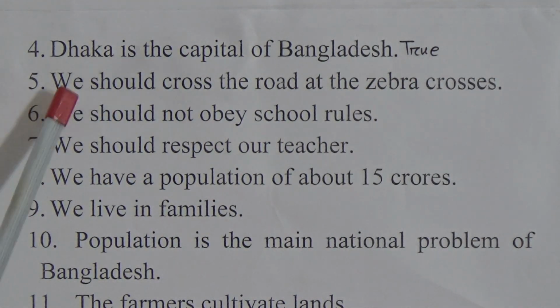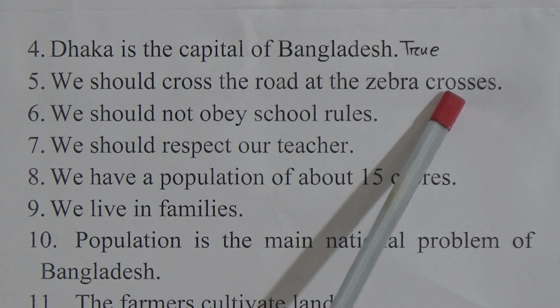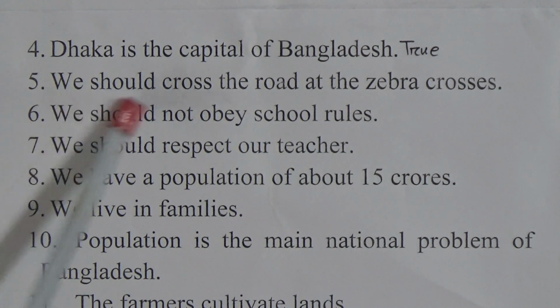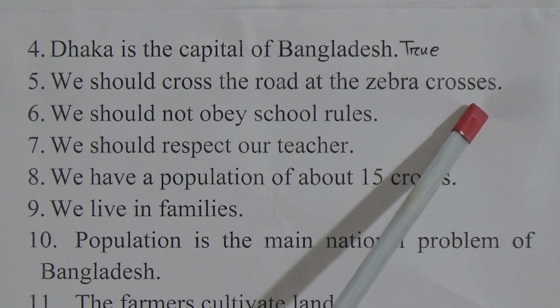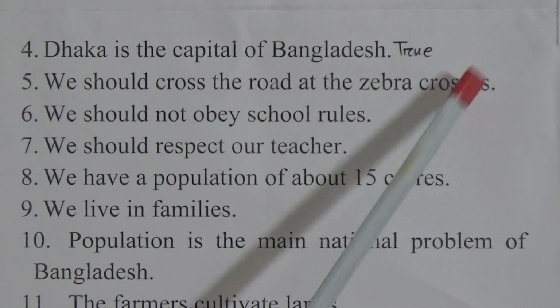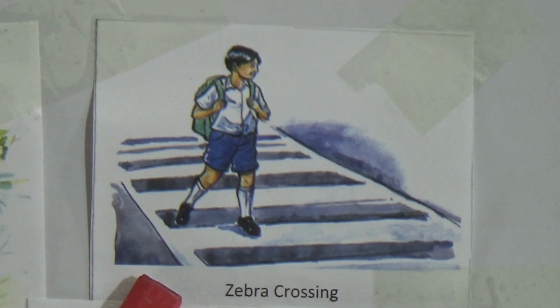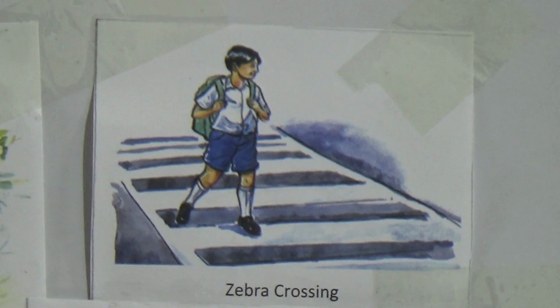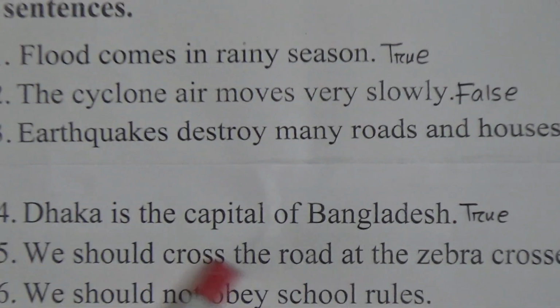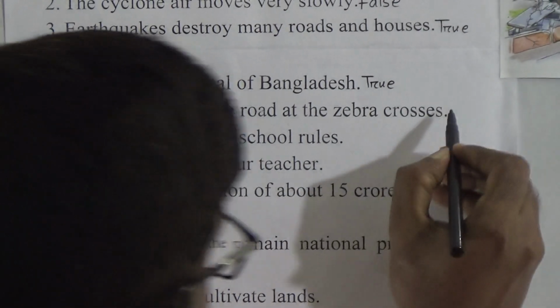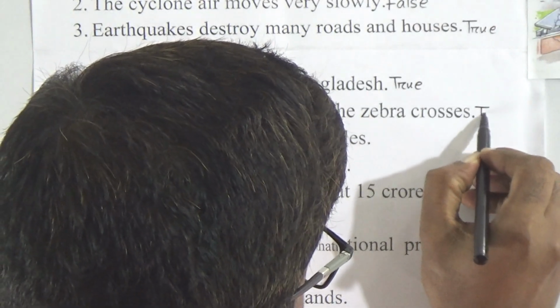Number 5, we should cross the road at the zebra crossings. So look here, we should cross the road at the zebra crossings. In this connection, I want to show you a picture. Look at the board properly, look at the picture of a zebra crossing, and it is a safe zone to cross the road. In the picture we see a boy is crossing the road on the zebra crossing. That means number 5, we should cross the road at the zebra crossings. The statement is true.